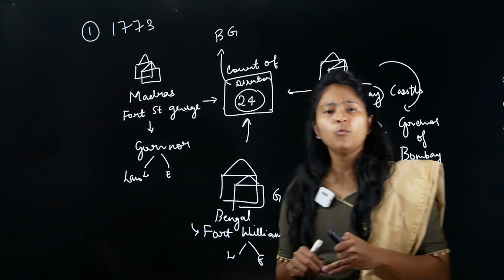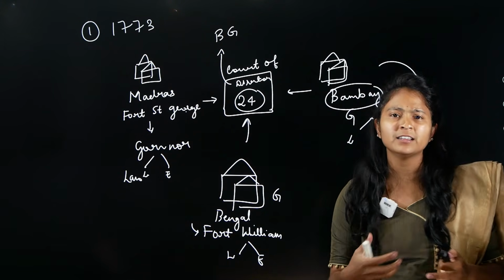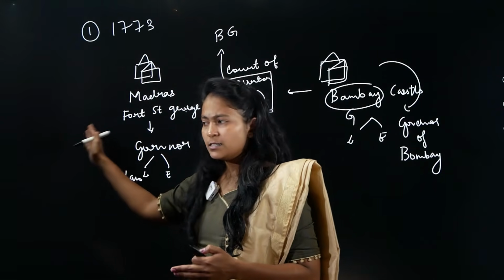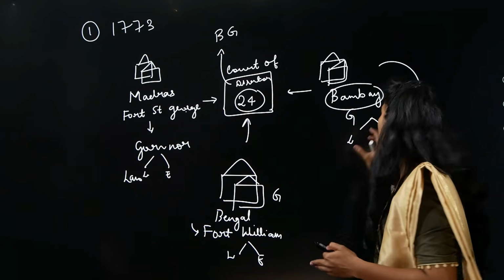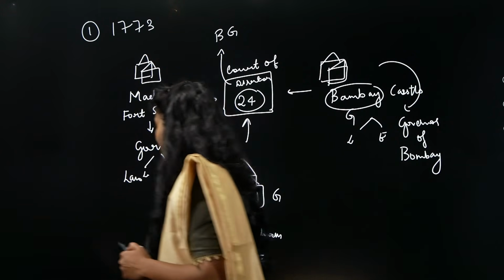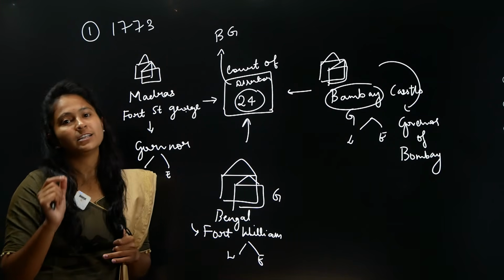In this case there will be a little bit of welfare that is also seen, because they will look at the welfare of the people of Madras, the welfare of Bengal, the welfare of Bombay. But now what is happening here, you need to understand, is also called the first step to centralization.